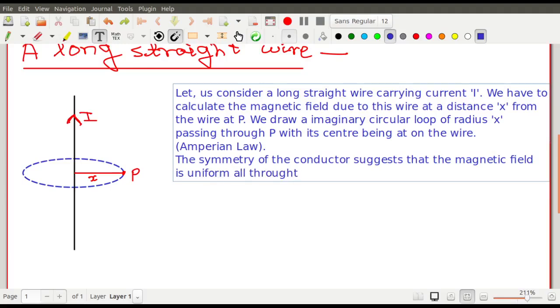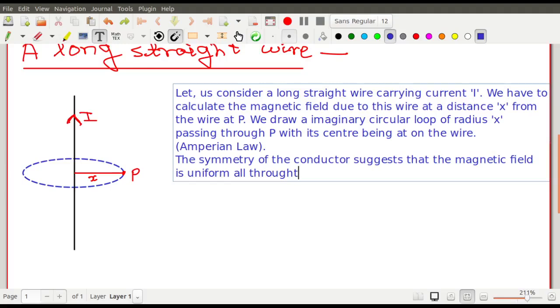Since the wire is of infinite length, wherever you calculate, the points are identical with respect to the wire. You cannot see the two ends, which means wherever you keep the point P, it is identical with respect to the wire. The wire position is immaterial to the point, because the point will behave identically as you cannot see the two ends.